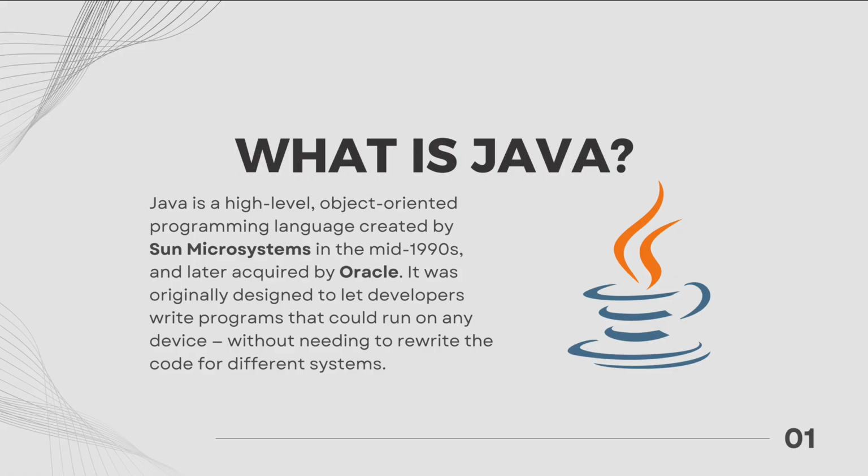It was originally designed to let developers write programs that could run on any device without needing to rewrite the code for different systems. Today, Java is used everywhere, from web applications and Android apps to banking systems, backend servers, and test automation frameworks like Selenium. So, if you're learning Java, you're learning a language that powers a huge part of the software world.